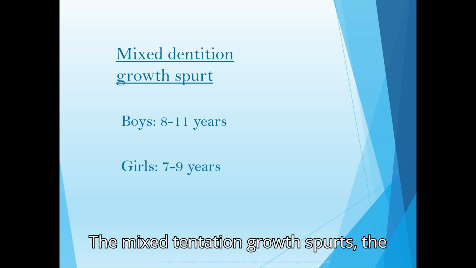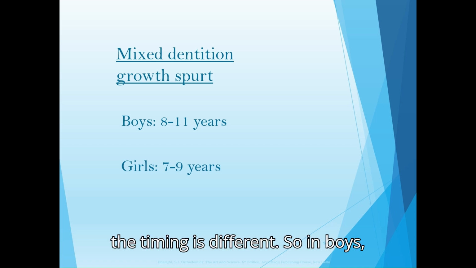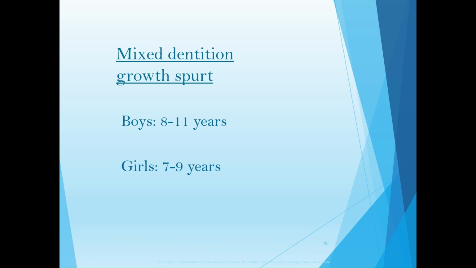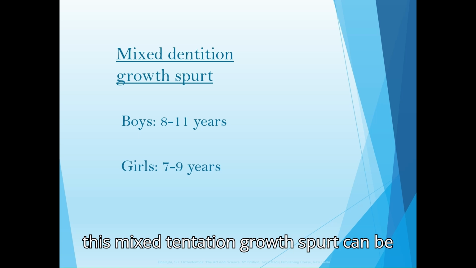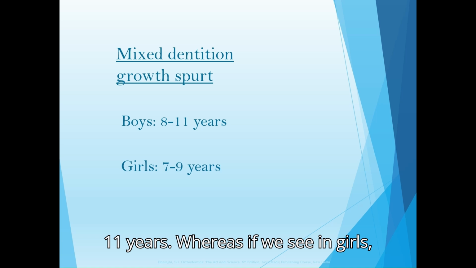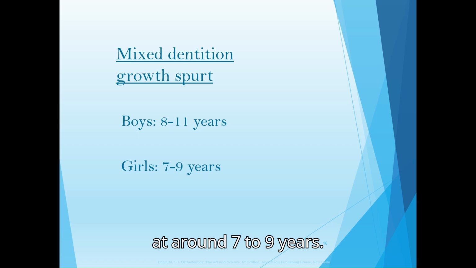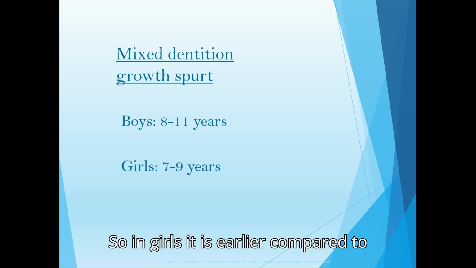The mixed dentition growth spurt, the timing in boys and girls is different, as we have already studied. In boys, this mixed dentition growth spurt can be seen at the age of 8 to 11 years. Whereas in girls, it is seen at around 7 to 9 years. So in girls, it is earlier compared to boys.